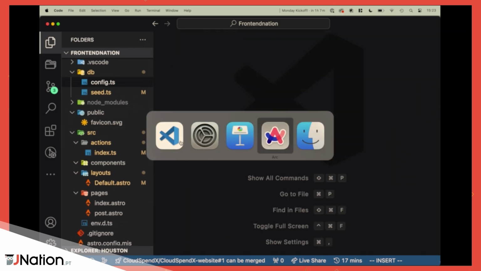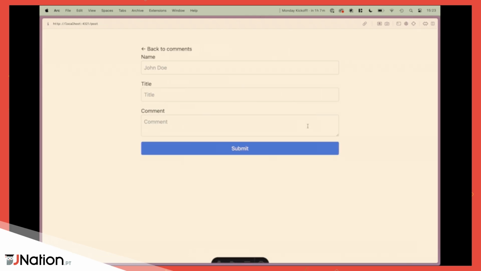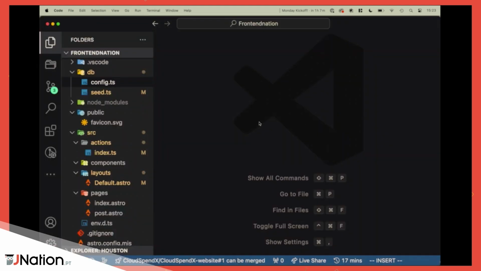So what I've built is very simple. It's basically this page, Hello, JNation. It's some kind of a guest book. It just says what people are saying and then a comment. For that, we're going to use a form that says, post your own comment, and then you have a very simple form that has a name, a title, a comment, and a post button. So I'm going to show you how you can build that with AstroDB and some other cool stuff.